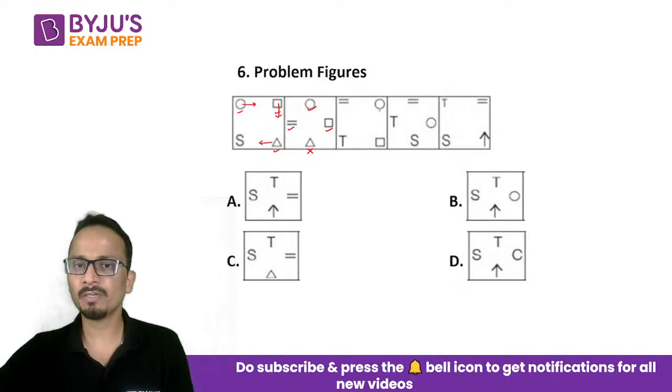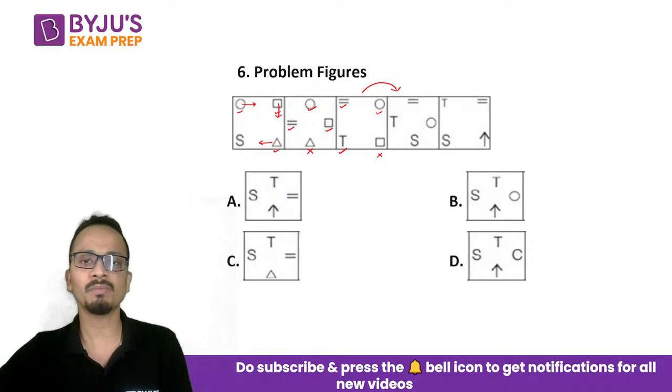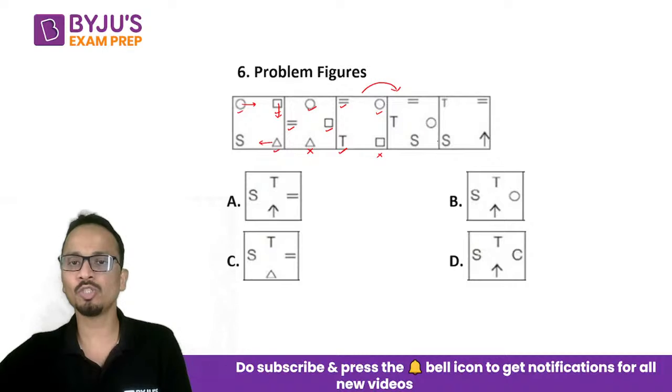In the next figure, circle is retained, box is lost, T is retained and equal to is also retained. So we have gone from figure number 3 to figure number 4. These are the three symbols that are retained. Now let's move on to figure number 4 to figure number 5.